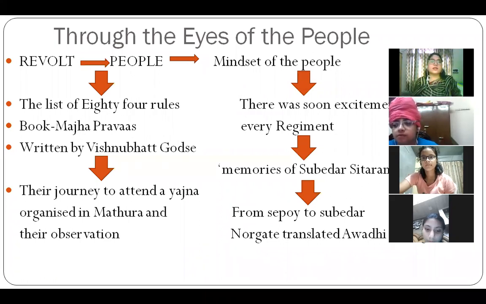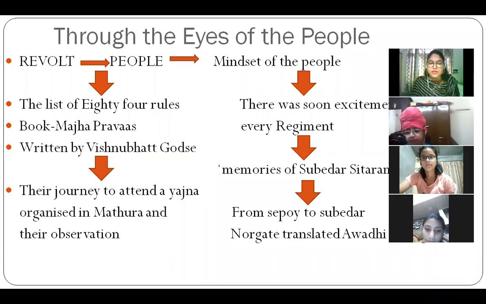So then they said that no, we will not accept this. So then you be ready. If you implement these, then you be ready for the consequences. So this was the first example from the people's eye. This Vishnu Bhatt Godse has written in his book Majha Prabhas. And then there was one more example on the next page, that is source 2.